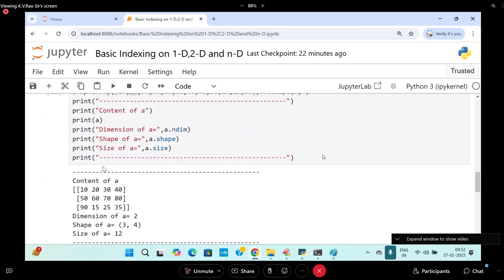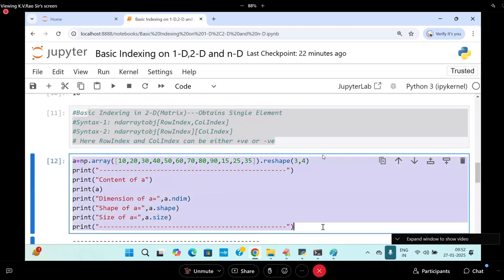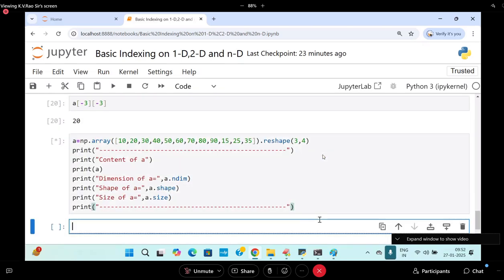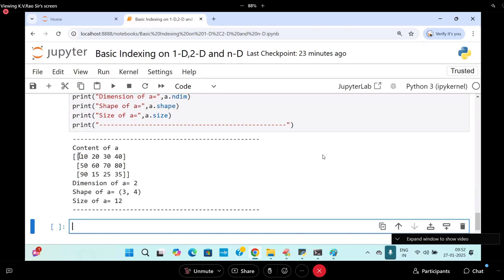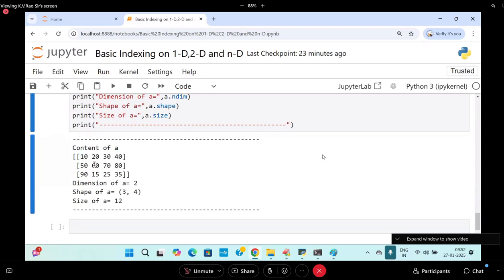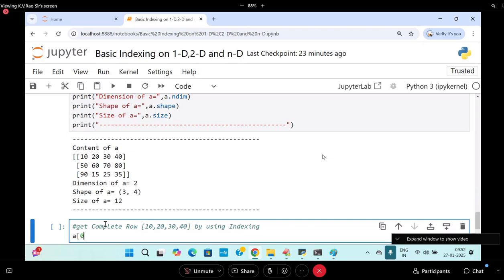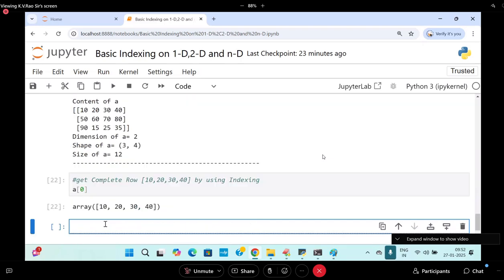Print this entire data. This is very easy for the students who have already completed Python from my class, but there is one difficult one coming. Be careful. Here I want the complete row. What is the complete row index? 0, I already said. Get the complete row, like 10, 20, 30, 40, by using indexing. So what will I do? A of 0. I will write it like this.